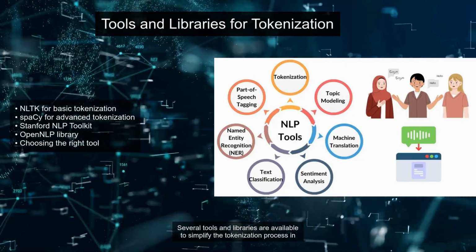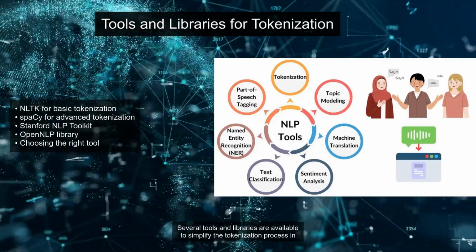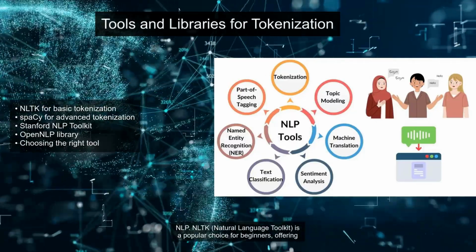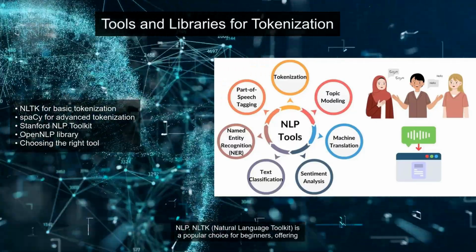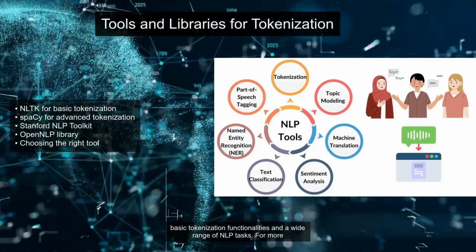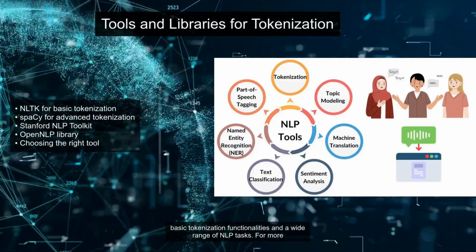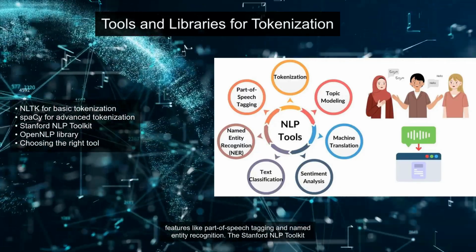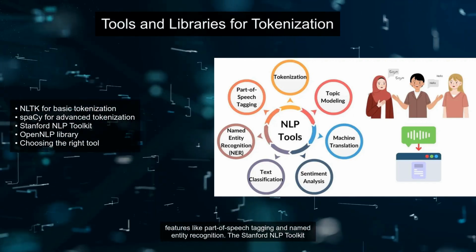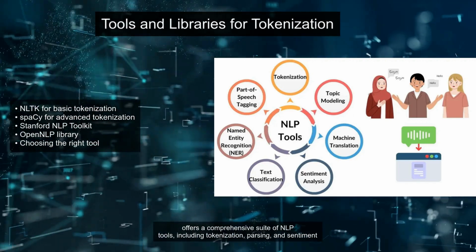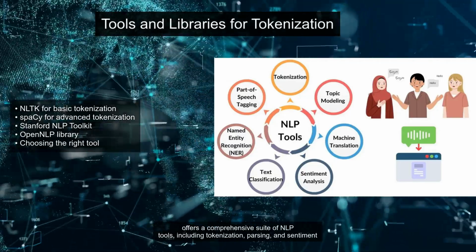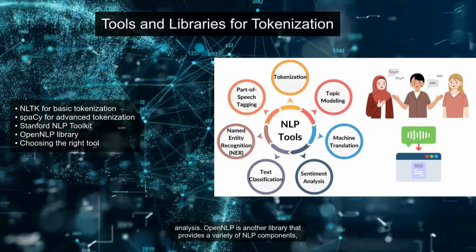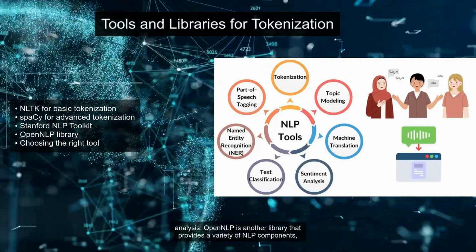Several tools and libraries are available to simplify the tokenization process in NLP. NLTK, Natural Language Toolkit, is a popular choice for beginners, offering basic tokenization functionalities and a wide range of NLP tasks. For more advanced tokenization needs, spaCy provides faster and more efficient tokenizers, along with features like part-of-speech tagging and named entity recognition. The Stanford NLP Toolkit offers a comprehensive suite of NLP tools, including tokenization, parsing, and sentiment analysis.